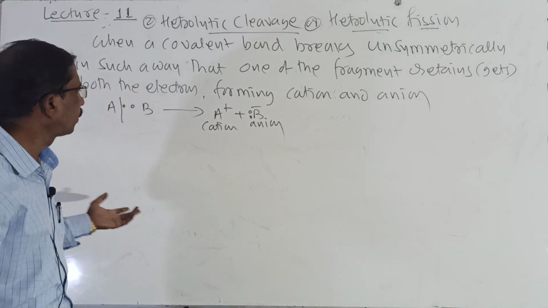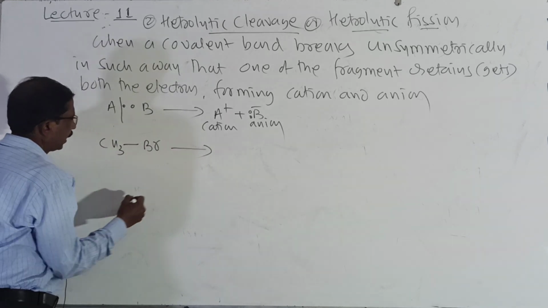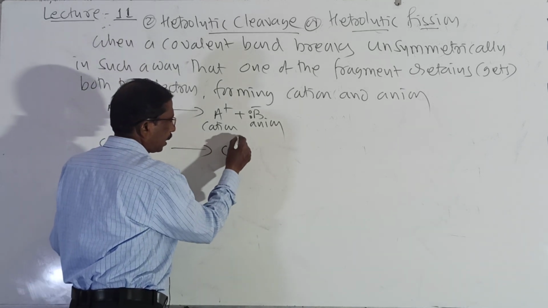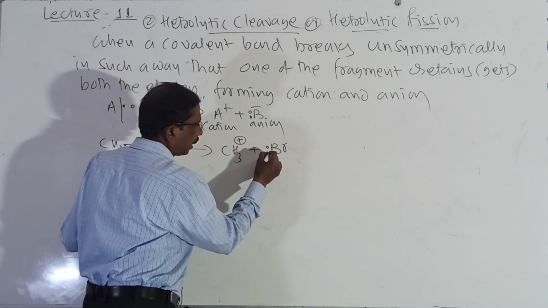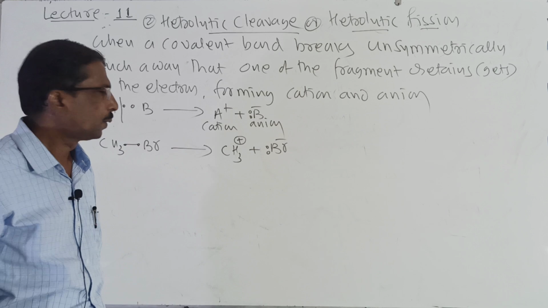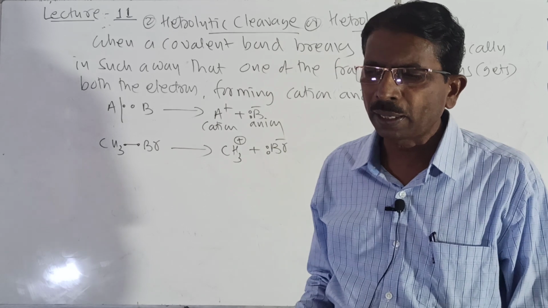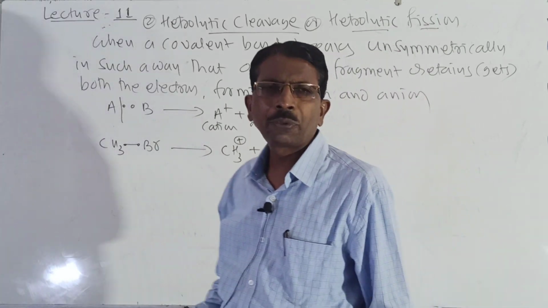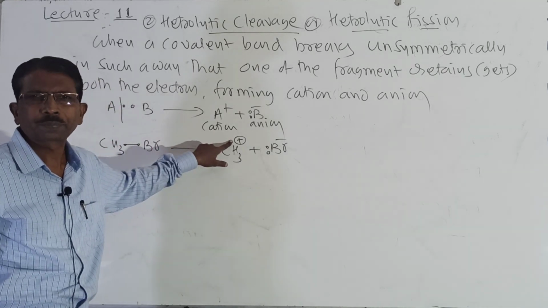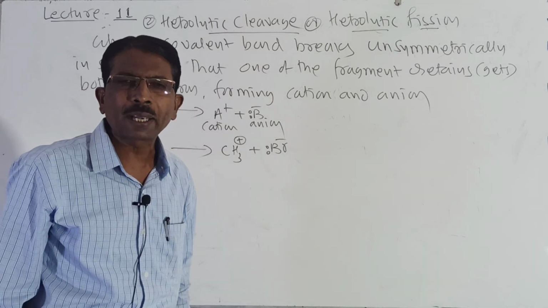And you may take another example. CH3Br, look here students. Here CH3Br and the electron pairs are there, so it becomes CH3 and Br, with both the electrons with Br, and it forms a cation and an anion. So it is a cation and it is an anion. Here it is called a heterolytic fission. In heterolytic fission, look here students, this carbon is having a positive charge, and it is called a carbocation.